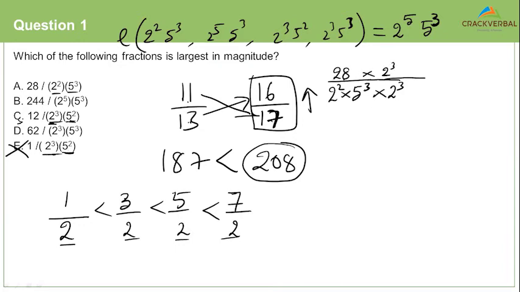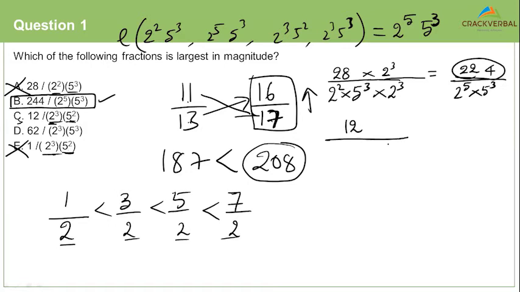If I multiplied the denominator by a 2 cube, I'll also have to multiply the numerator by a 2 cube, right? So 28 into 8 is 224, correct? Denominator will be 2 power 5 into 5 cube. Second number, we already have 244 by 2 power 5 5 cube. We'll just keep it as it is. When we compare Alpha and Bravo, we understand the numerator is smaller here. So Alpha is definitely not the greatest.